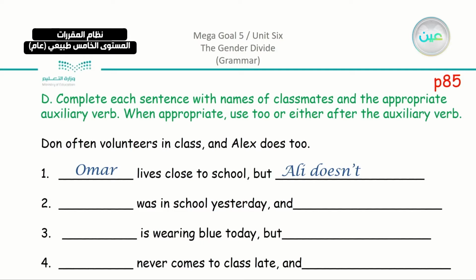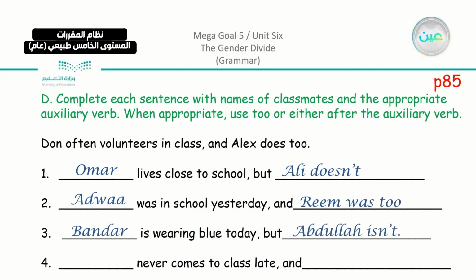So we have here but shows that there is another side, which is the other part. It can be negative. We have Adwa was in school yesterday and Reem was too. So we have here Reem was too, which is an agreement with Adwa. Then we have Bandar is wearing blue today, but Abdullah isn't.